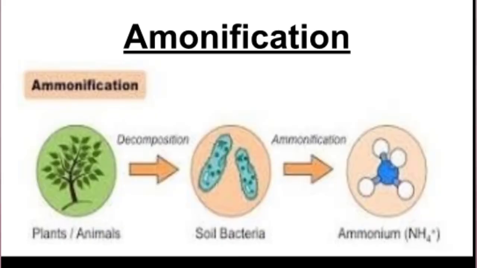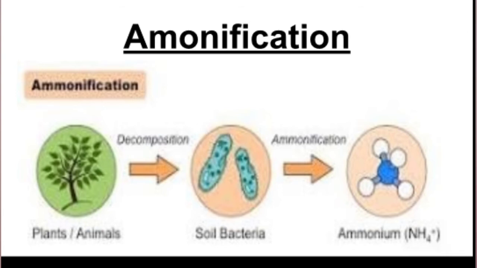Third is ammonification. Now in ammonification, what happens? When these plants and animals die, their bodies will be decomposed by the bacteria. When their bodies are decomposed by the bacteria, the nitrate present in their bodies is converted into ammonia and ammonium salts. That means the nitrate has come from where? It was fixed by the bacteria. Atmospheric nitrogen was fixed by bacteria. It was converted into nitrate.